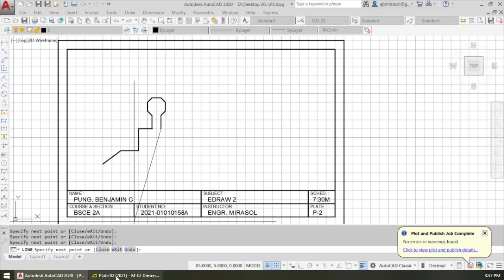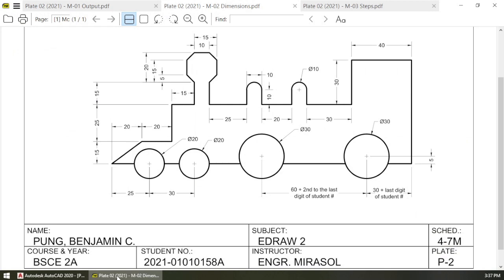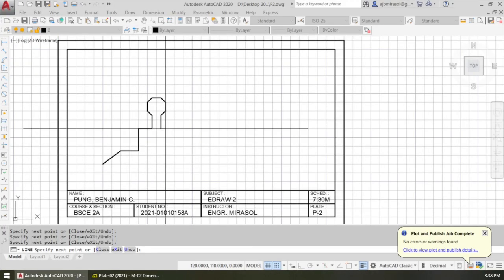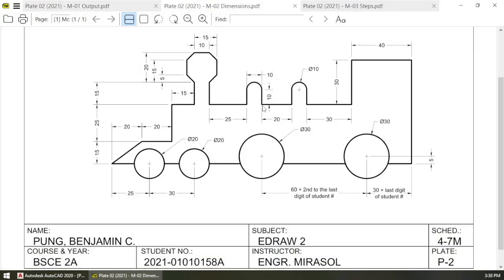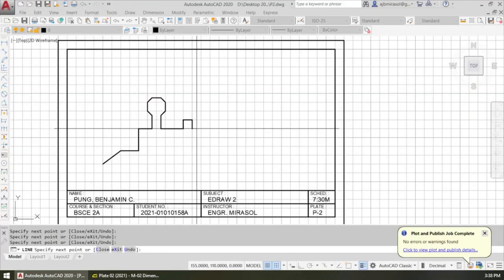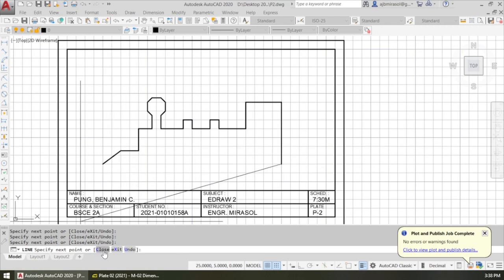Then 25, 10, 25, then 10, 10, 10, then this is 20, 10, 10, 30, 20, 20, 10, 10, 10, then 30, 30, 40, then 40, go back down, and if you notice, we have an option, close.